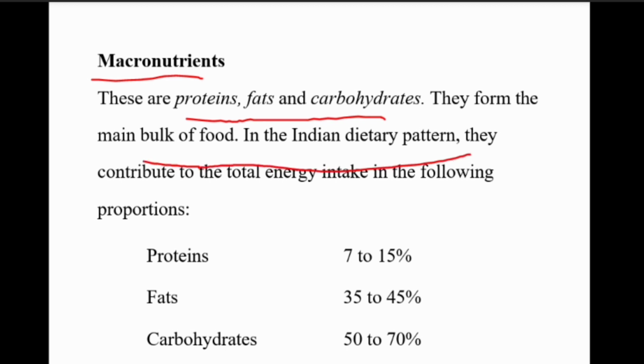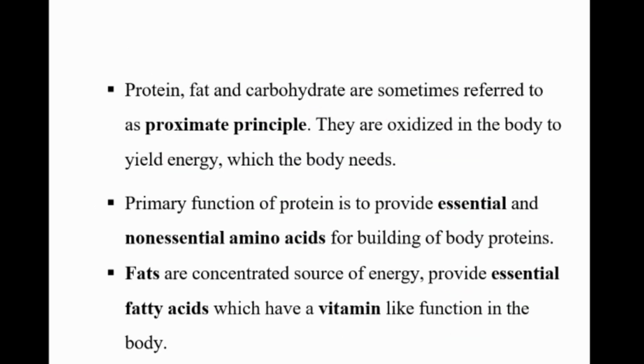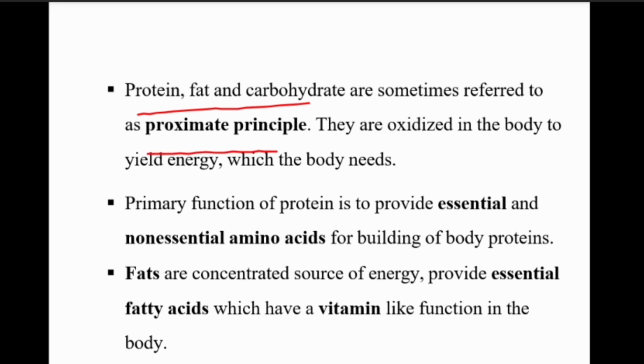In the Indian dietary pattern, they contribute to total energy intake in the following proportions: first protein, then fat and carbohydrate. Protein, fat, and carbohydrate are sometimes referred to as the proximate principles because we take mostly these in our diet. They are oxidized in the body and give energy.